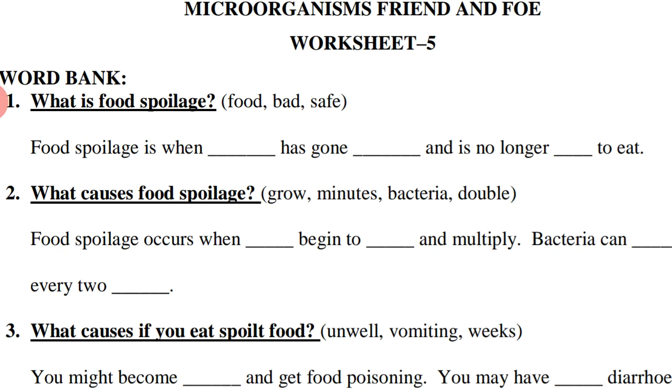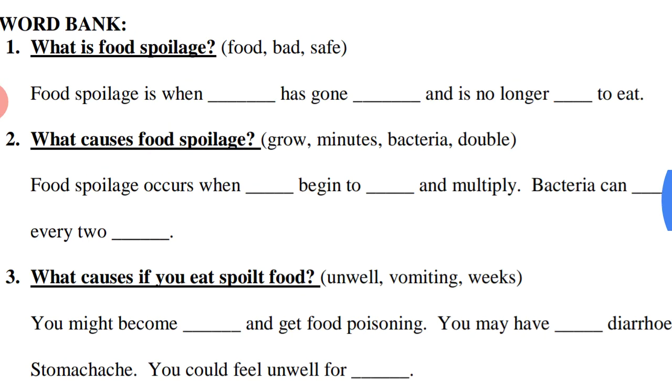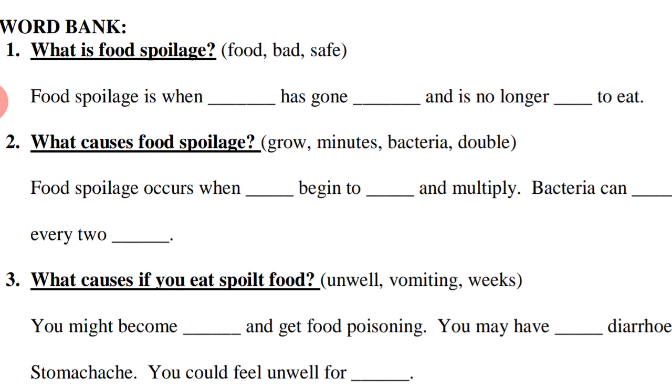Okay. And the second question, what causes food spoilage? Food spoilage occurs when dash begin to dash and multiply. Bacteria can dash every 2 dash. Okay. So 4 dashes are there, 4 options are there. You have to choose the correct one in order to complete the meaningful sentence.